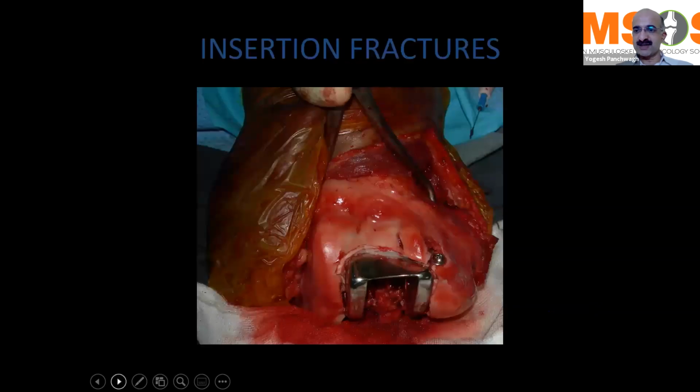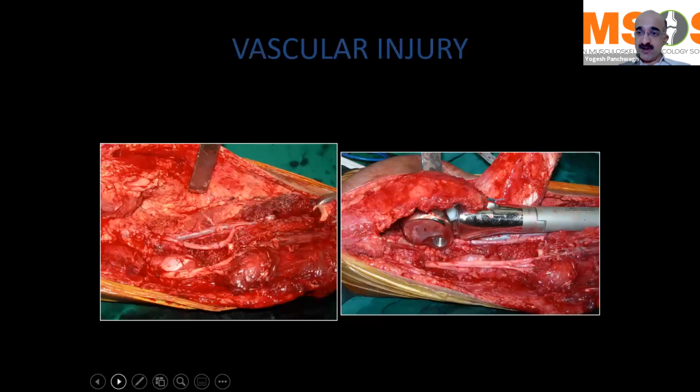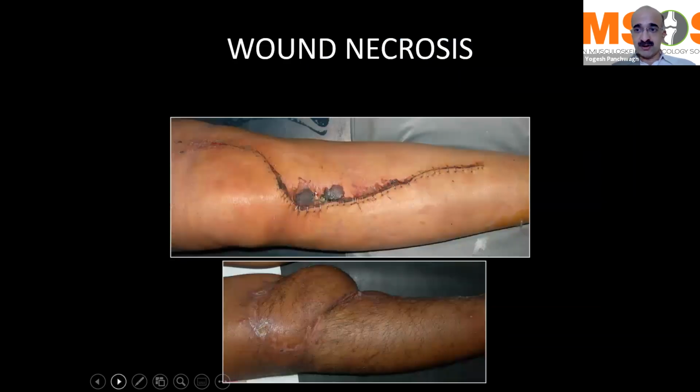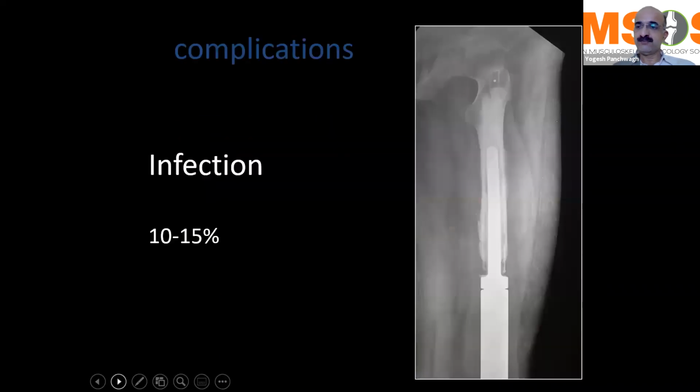There are a lot of complications that can happen, and I'm just going to enumerate a few to give you the complete picture. There could be an insertion fracture while putting in the prosthesis. As you can see, the condyle over here has fractured. There could be a vascular injury if the extraosseous soft tissue component is very big and vessels are stuck to the region. And sometimes you may have to willingly resect the vessels and reconstruct using either a vein graft or an artificial PTFE graft. Wound necrosis may occur in certain cases, and you may have to be ready to freshen the edges and do a flap if required.